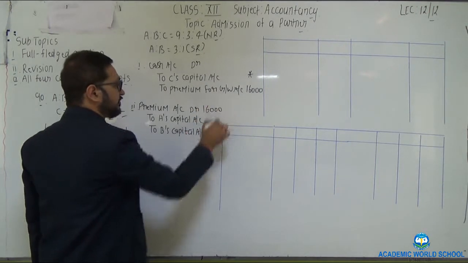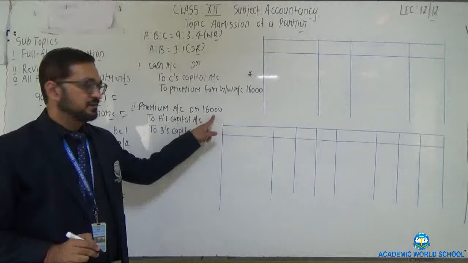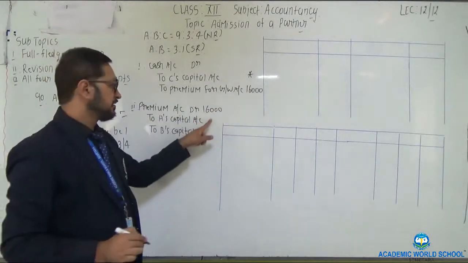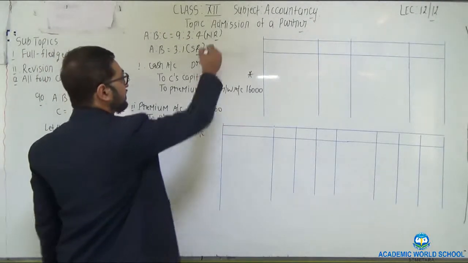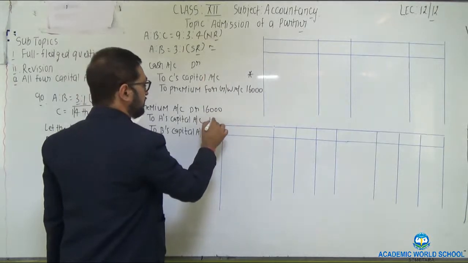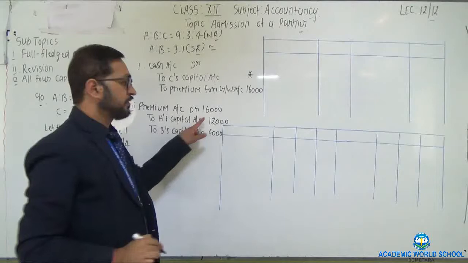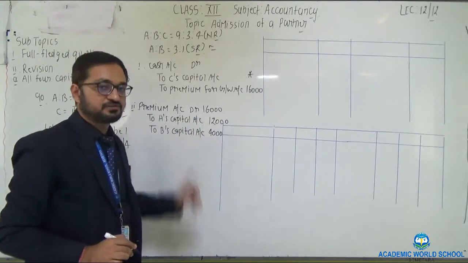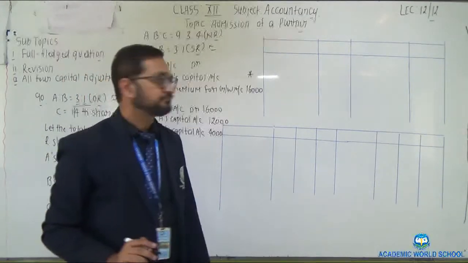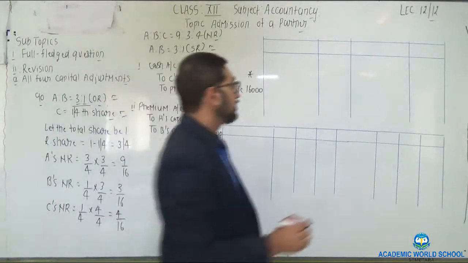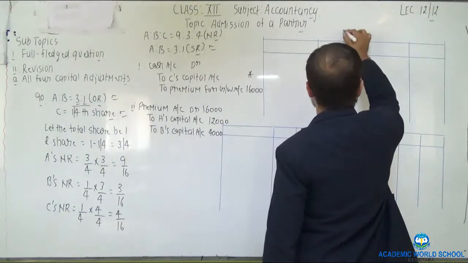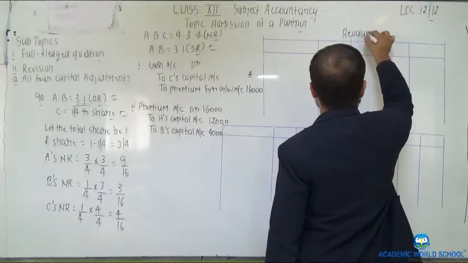The amount of premium was 16,000 and is to be distributed in the sacrificing ratio, that is in the ratio of 3:1. So 12,000 to the first partner and 4,000 to the second partner. Clear?